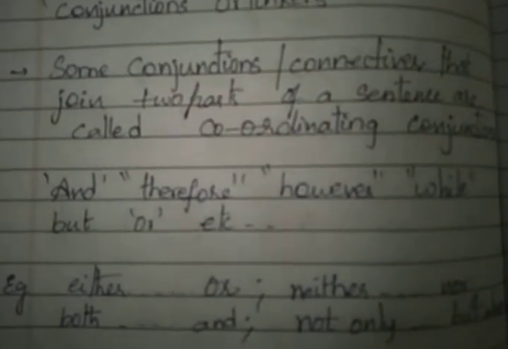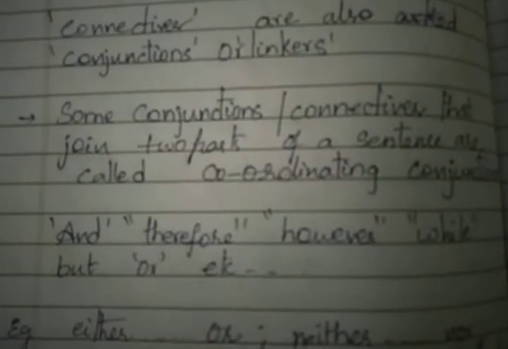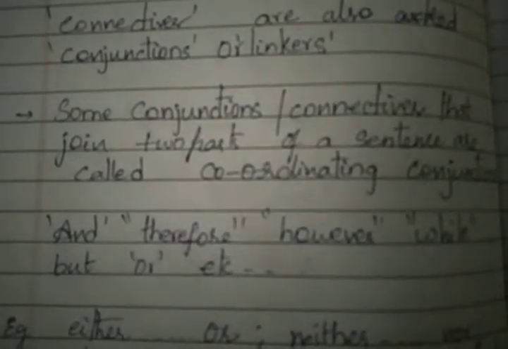Connectives that join two parts of a sentence are called coordinating conjunctions. Whereas you also have subordinating conjunctions. Let me give some examples of that: either or, neither nor, both and, not only but also. These types of conjunctions are called subordinating conjunctions.